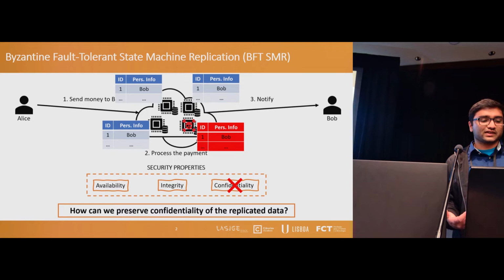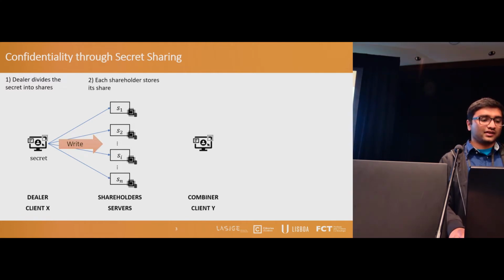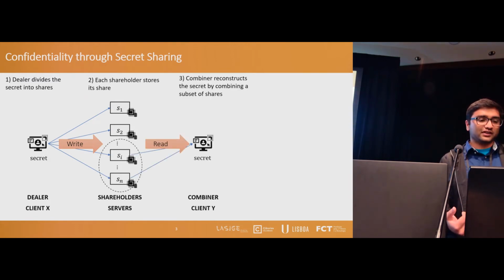So how can we preserve the confidentiality in a model where the data is replicated across replicas? In this work, we explore the secret sharing mechanism. In this mechanism, a client called the dealer divides the secret into multiple pieces called shares and distributes them among the servers called shareholders. And the client with proper access, when he wants to retrieve the secret, can read a subset of those shares from the servers, combine them and reconstruct the secret.